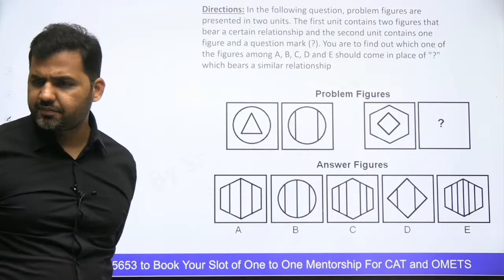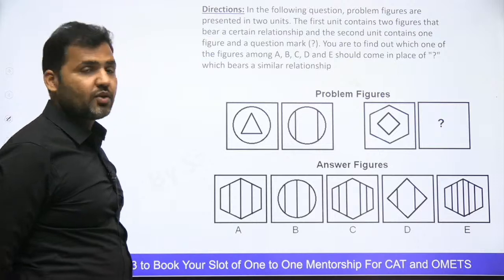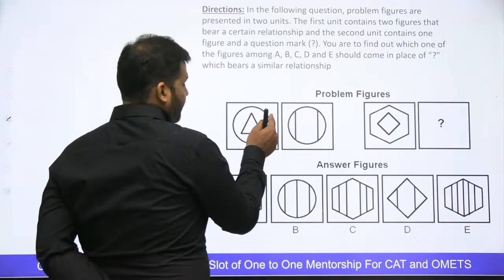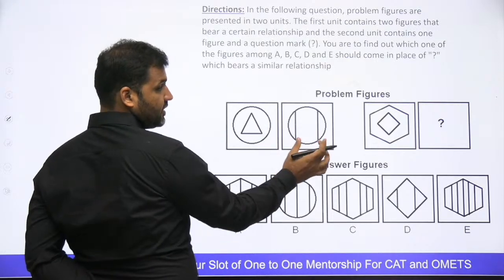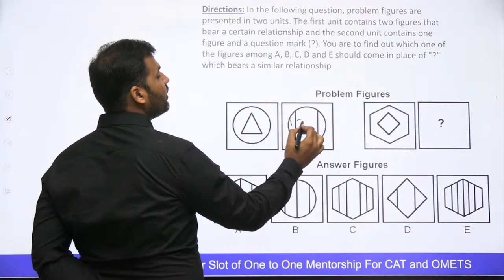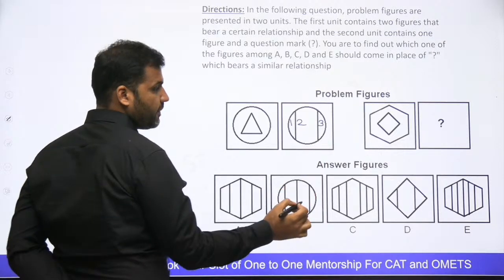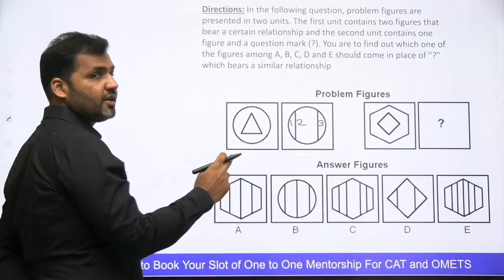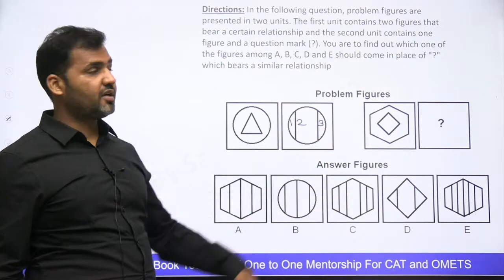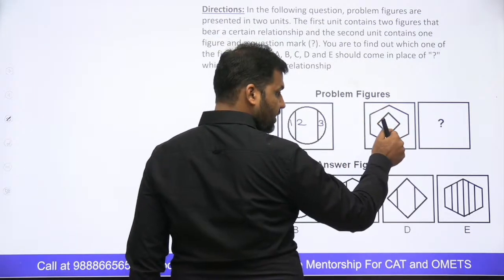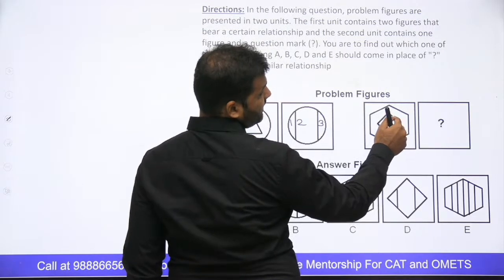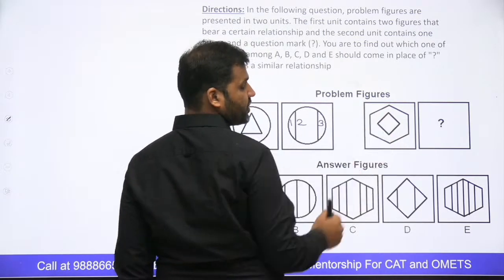Comment your answers. Right. So guys, you can see that here the figure inside the triangle is having 3 sides, and the picture adjacent to it is also having 3 sides, right? Is being divided into 3 parts. ये पूरा circle 3 parts में divide हो रहा है, right? Here I have an hexagon, and this is having an inside figure which is having 4 sides.